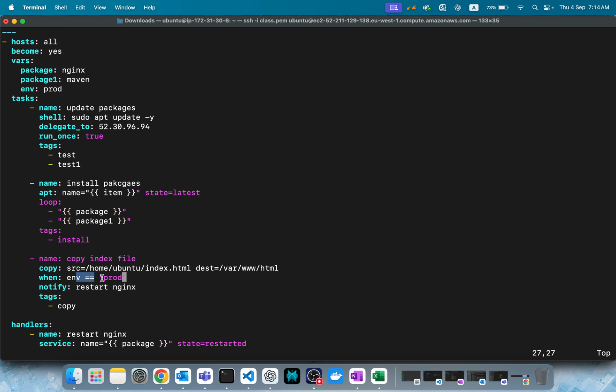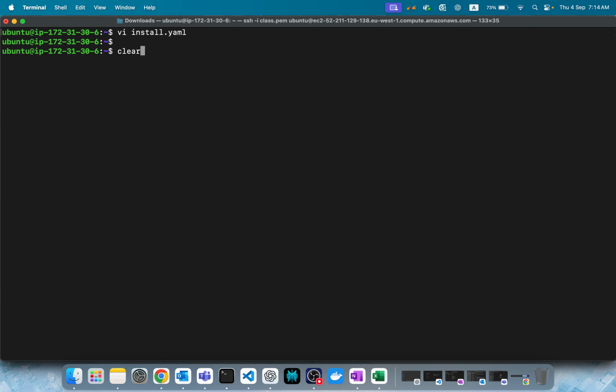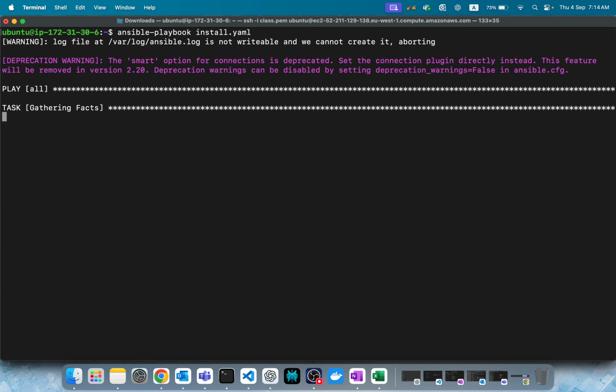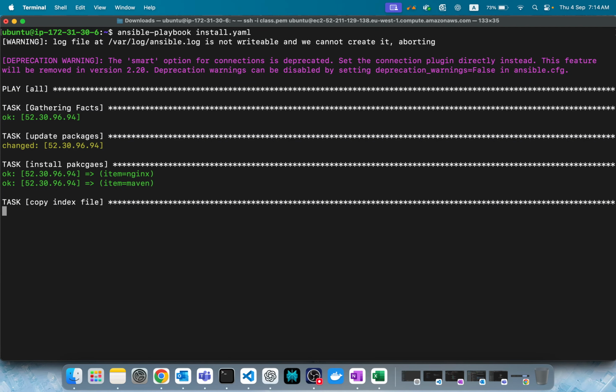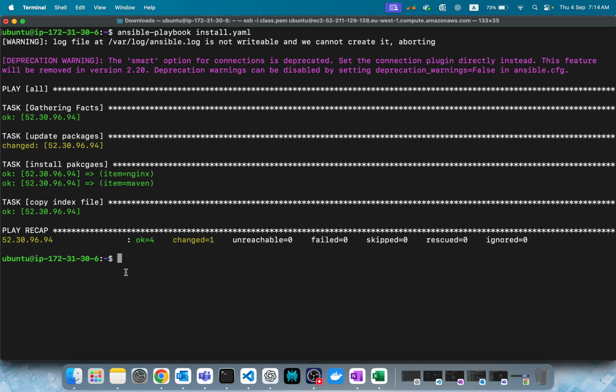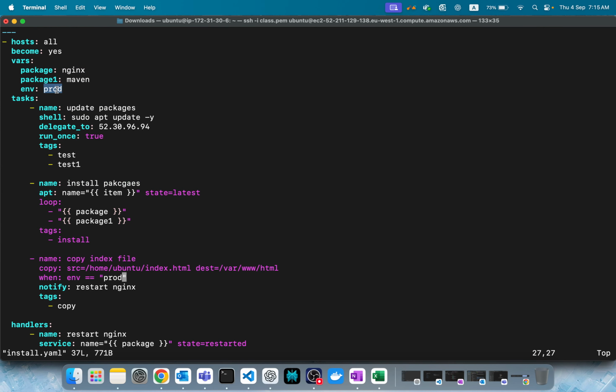See, I gave env is equal to prod. So now this task will execute only if this condition is matched. Of course, it is matching, right? Now it means this will execute. Let's see if this works or not. Sorry, I have a little cold. Obviously, we have items. See, copy ran because the condition matched, because env is prod only.